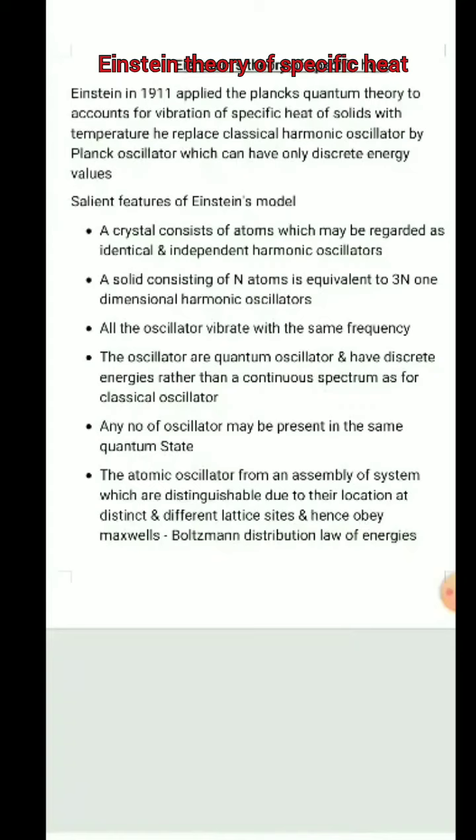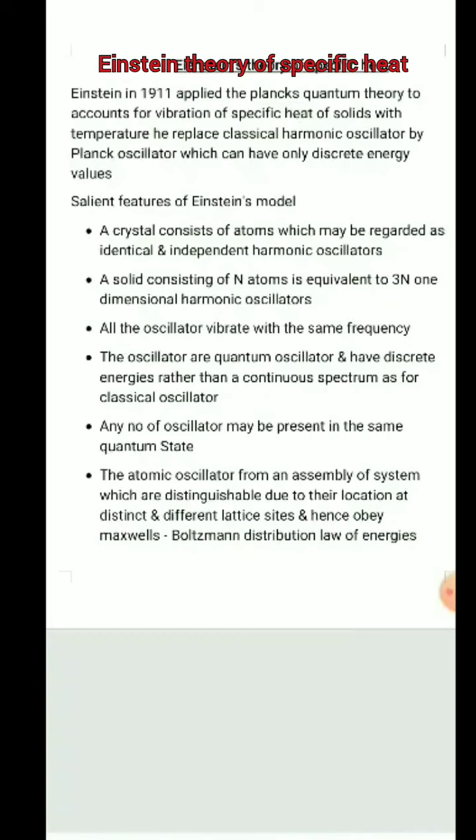The oscillators are quantum oscillators and have discrete energy rather than a continuous spectrum. Any number of oscillators may be present in the same quantum state. The atomic oscillators form an assembly of systems which are distinguishable due to their location at distinct lattice sites, hence they obey the Maxwell-Boltzmann distribution law of energy.